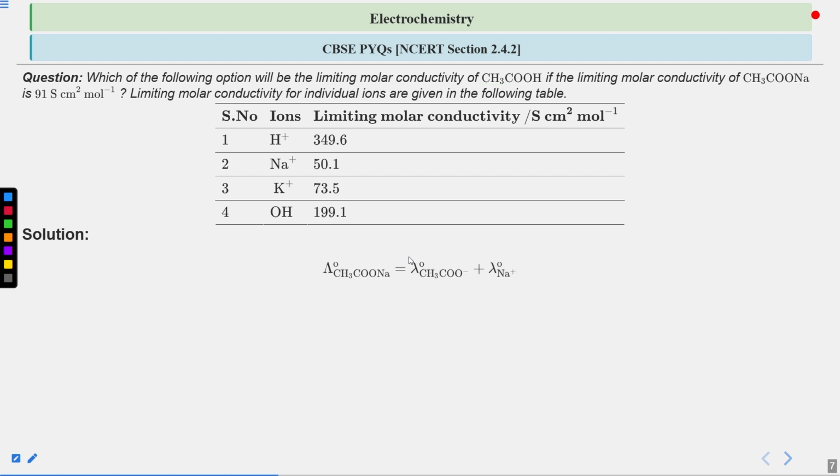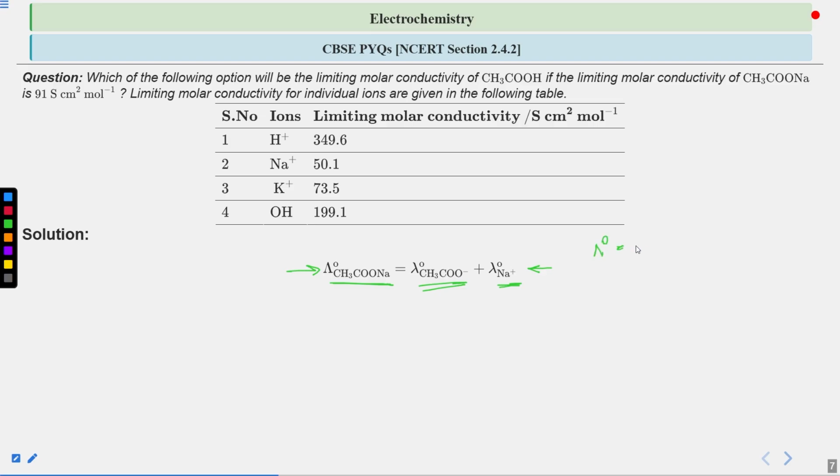So simply we apply the Kohlrausch law. Lambda naught of this whole electrolyte CH3CONa will be the sum of lambda naught of CH3CO minus plus lambda naught of sodium plus, right? As I said, we have to apply the Kohlrausch law, which is what we are applying.